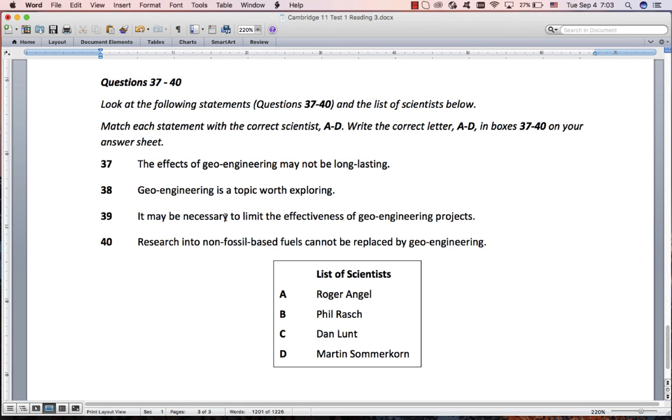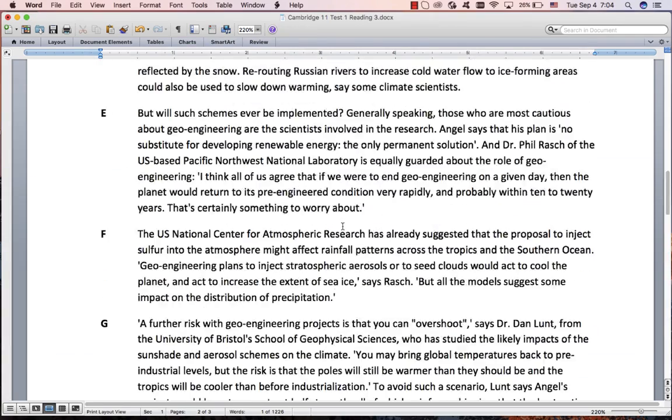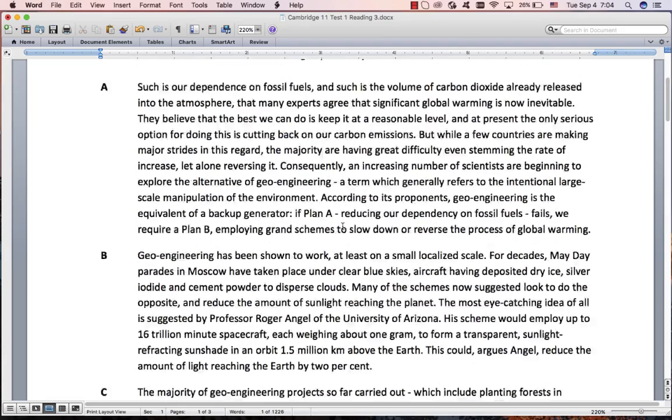Will you scan for these? Or will you scan for these names? Of course you're going to scan for the names. Sometimes the names will be here and the paraphrase will be in the box. Doesn't matter. Scan for the names. So let's go and find them. You must start at the beginning.